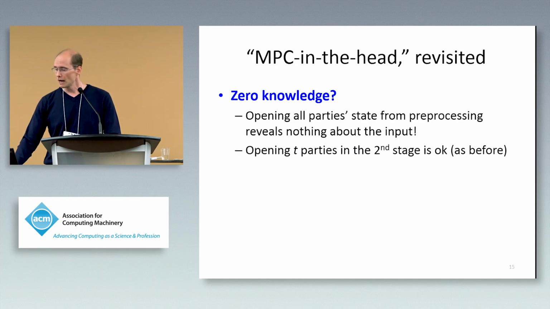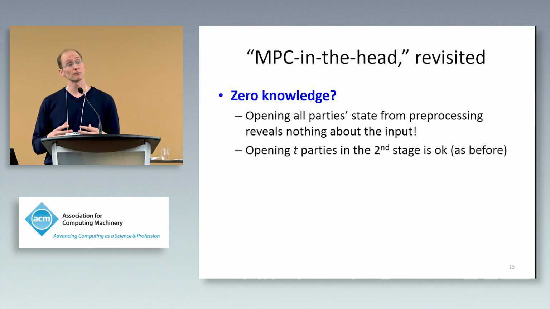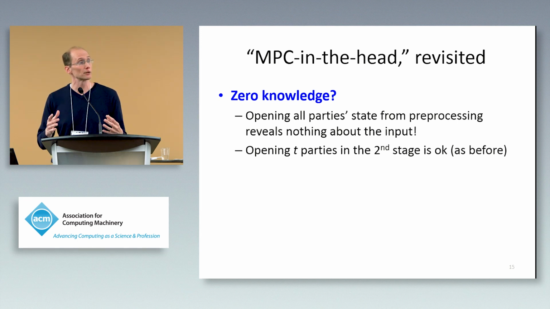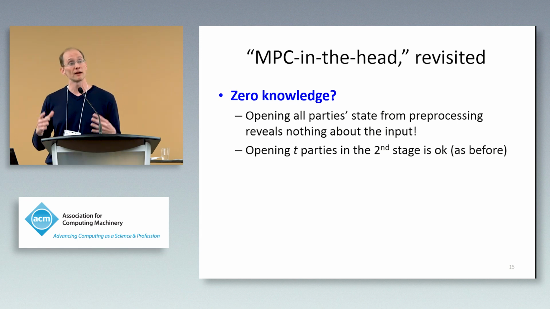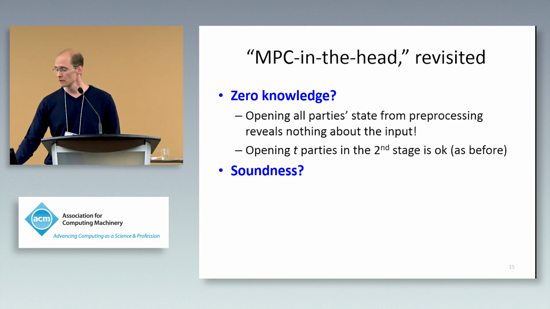Okay. So zero knowledge actually is fine with this approach because opening all the parties' state from the preprocessing phase reveals nothing about the input. And that's because the preprocessing that we do is input independent. And so therefore, just revealing everyone's state, they haven't even necessarily received their inputs at that point. And so even though you're opening up everyone's view at that point, it reveals nothing about the actual witness to the verifier. And then opening T parties in the second stage of the protocol is fine, just like before if we have a T private protocol.